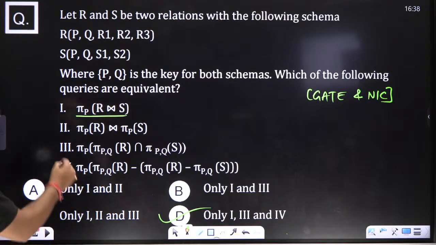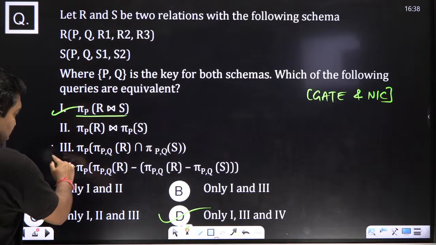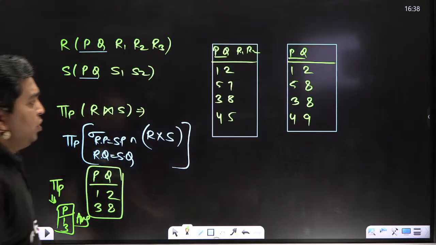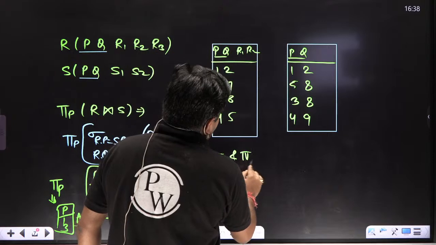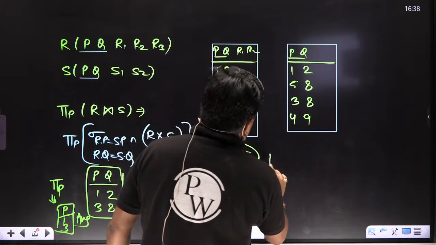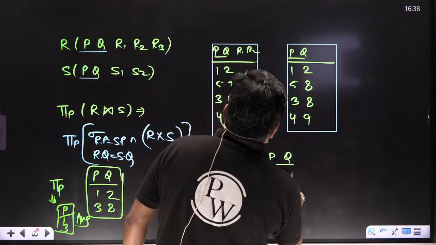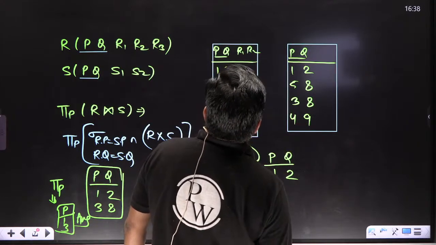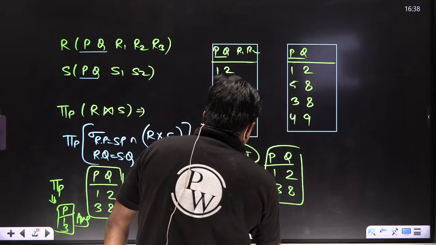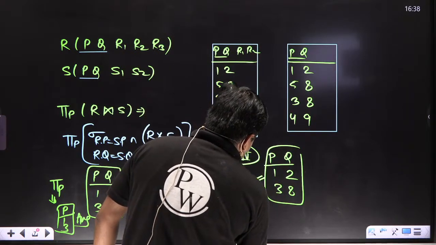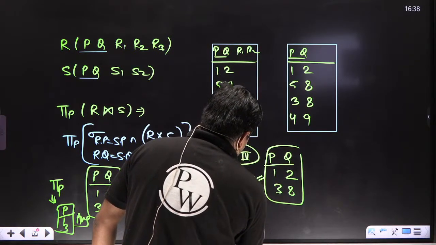The same holds for queries 1, 3 and 4. When you execute the 3rd and 4th queries, you will get those in which P and Q both are equal, so you get 1, 2 and 3, 8. Then you fetch pi of P, and you will get 1 and 3, my dear.